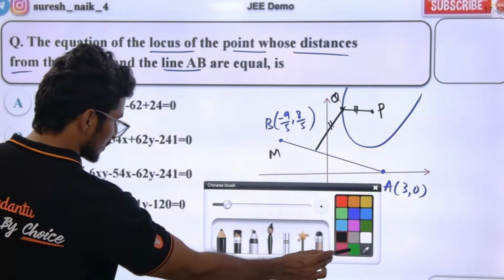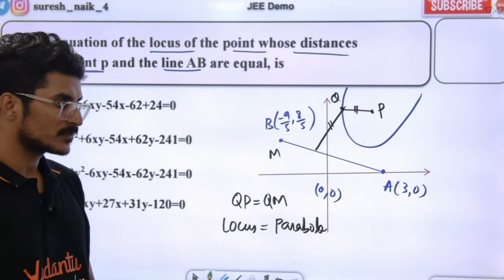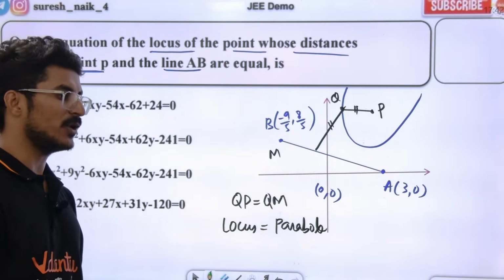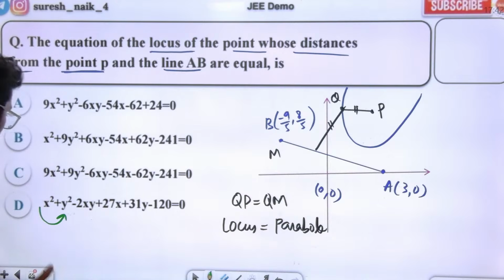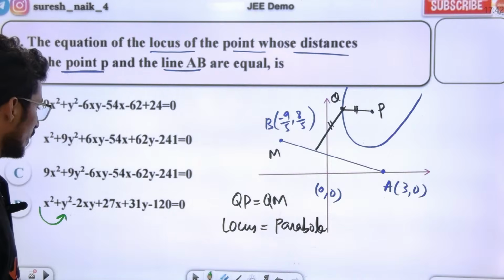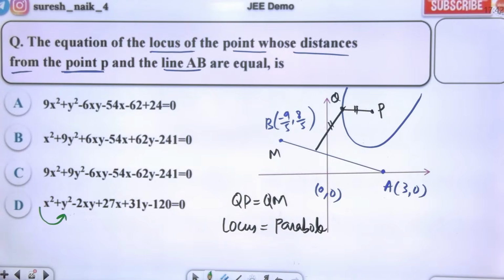In the last option, x square is equal to y square. The coefficient of x square and y square will not be equal. Correct or not? Coefficient of x square and y square will not be equal. Are you getting the point? Yes, I have taught pair of straight lines fully. Sir, coefficient of x square and y square will be equal where? Will option D match? Which option is matching?